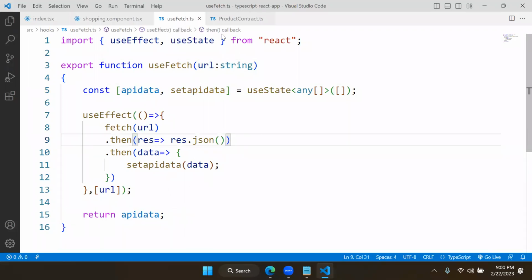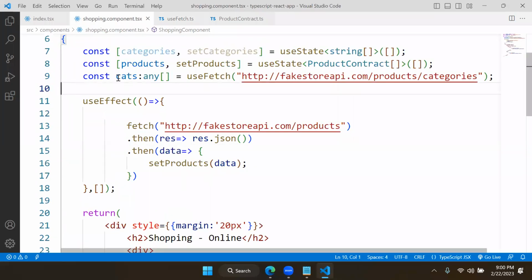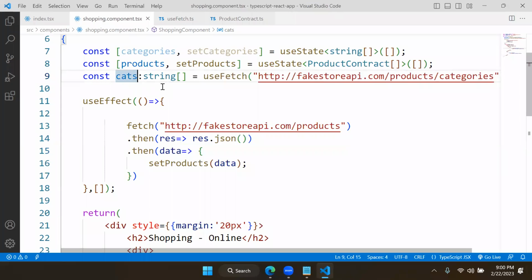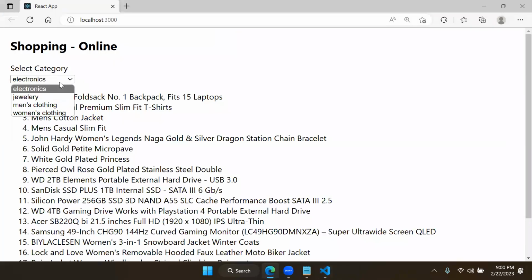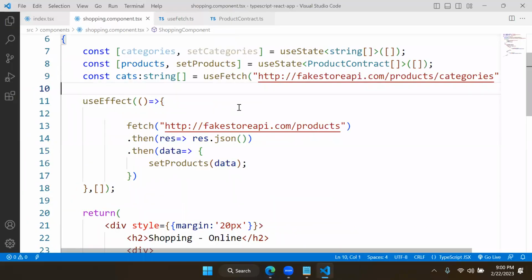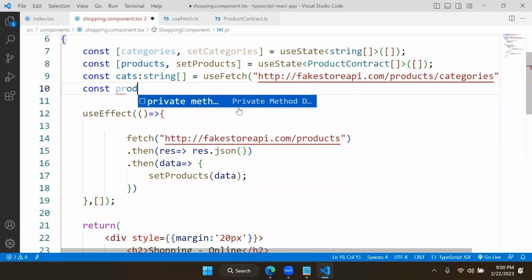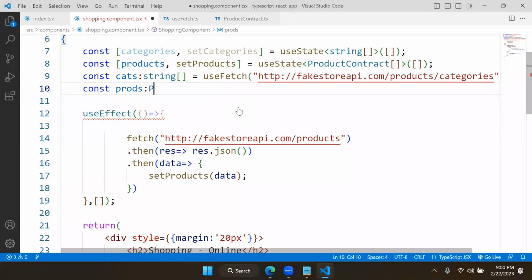And how are you using it? You created a constant. It is what type? Any type array. If you know what type is coming, you can make it a string type array, because you know that categories are what type? String. And you can access and display them. If it is products, then how will you do it? You can create another one. You can say const prods. It is what type? It is a product contract type array.